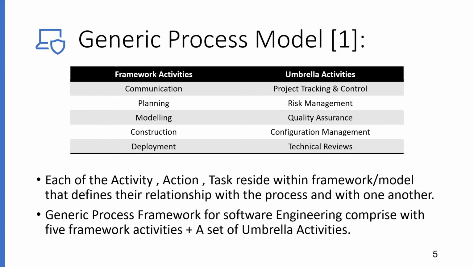Generic process model framework activities are communication, planning, modeling, construction, and deployment. And umbrella activities are project tracking and control, risk management, quality assurance, configuration management, and technical reviews. Each of the activities, actions, and tasks resides within a framework activity, within the framework model that defines their relationship with the process and with one another. Generic process framework for software engineering comprises 5 framework activities plus a set of umbrella activities.